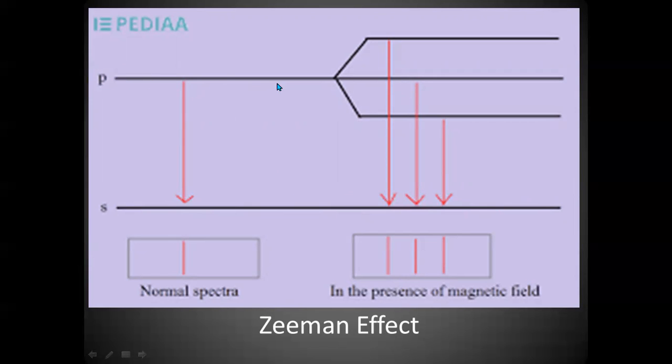For the p sublevel, it is splitting into 3. We assume that there are 3 p orbitals. For d, it will be 5 lines, therefore 5 orbitals in the d sublevel. For f, it will be 7. Therefore, we say there are 7 f orbitals, or 7 orbitals in the f sublevel.